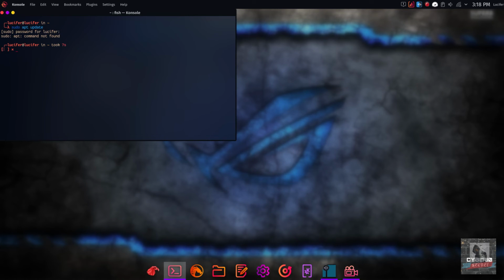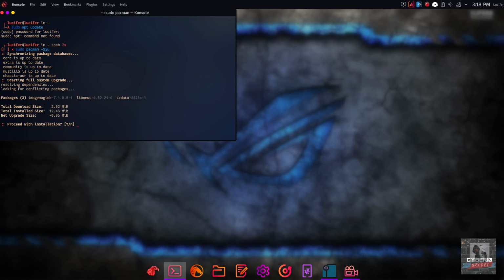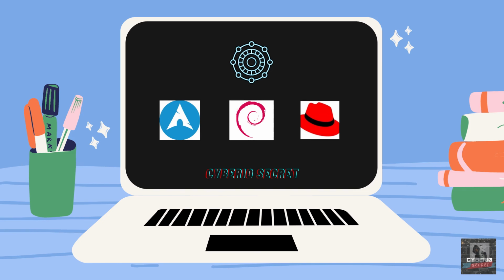Therefore, you must use the sudo pacman -Syu command to update your system. Similarly, Red Hat distros use yum to manage packages. In this case, you must know which software manager your distro uses. Therefore, you must know about your distro to manage your packages and to do more stuff.